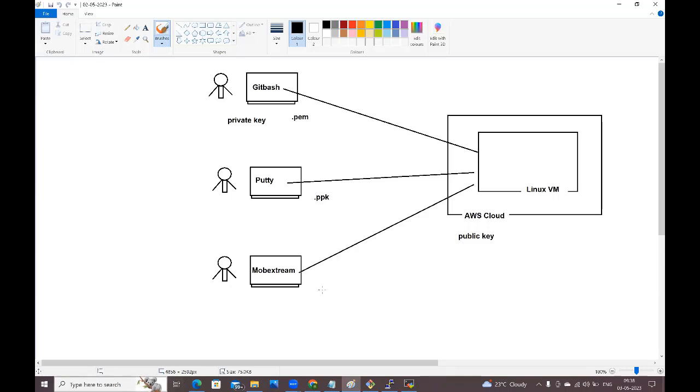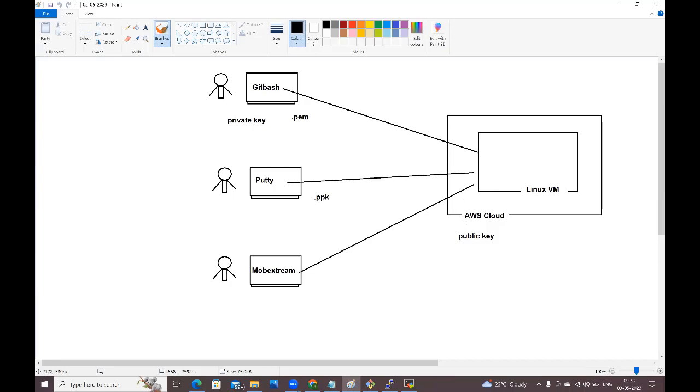Guys, we are not setting up this Linux machine in the Windows machine. We are creating the Linux virtual machine in the AWS cloud. If you want to create the Linux virtual machine in the AWS cloud, you should have an account in AWS. Then only you can create the Linux virtual machine.